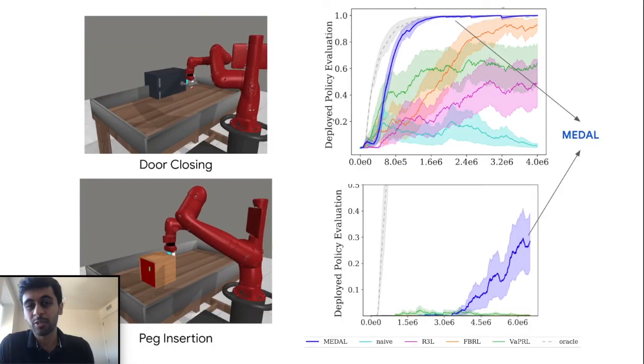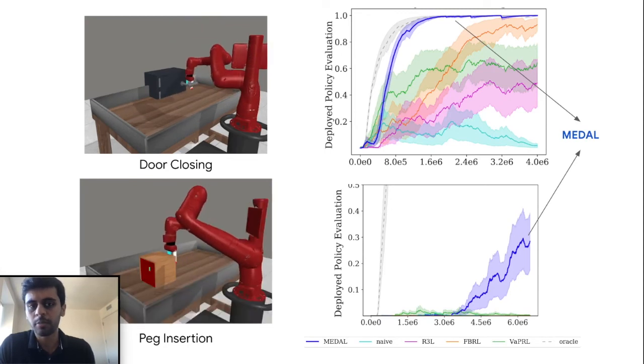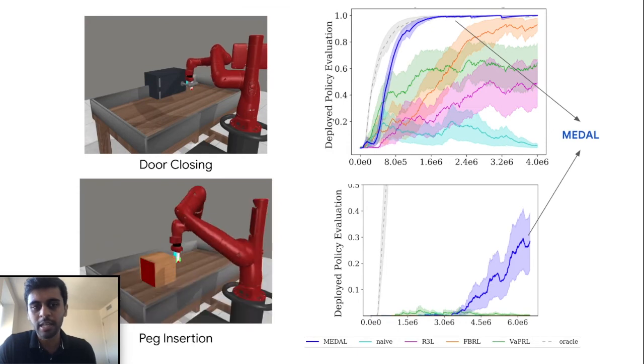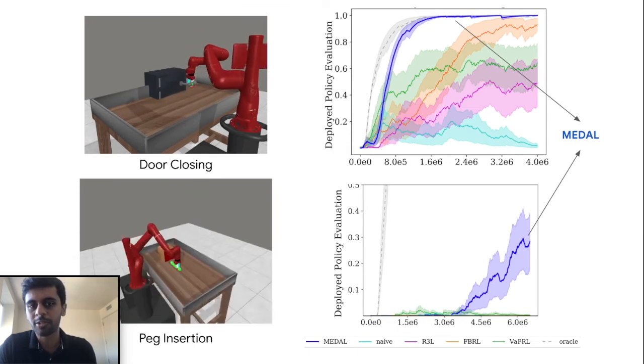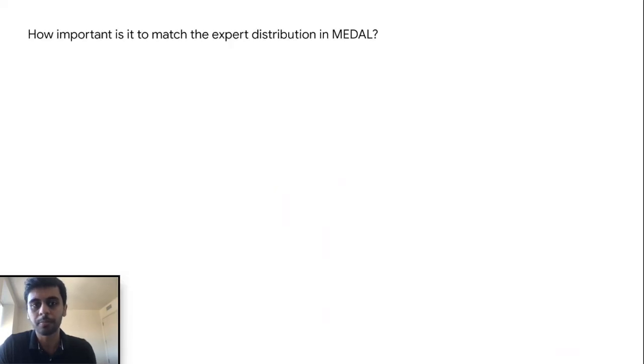On harder tasks, we see that MEDAL substantially outperforms all prior state of the art methods. In particular, MEDAL performs close to the episodic setting on the door closing environment and is the only method that gets a non-zero performance in the peg insertion task, with over 30% gains above all prior methods.